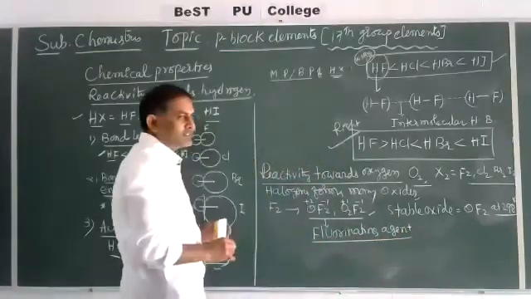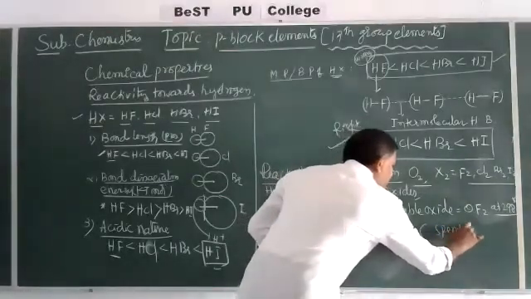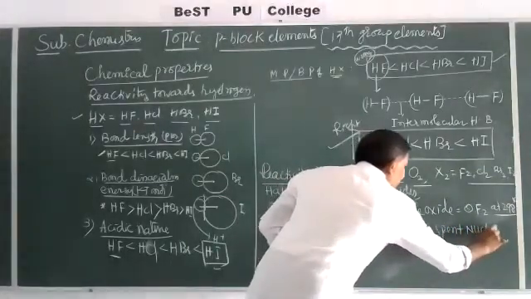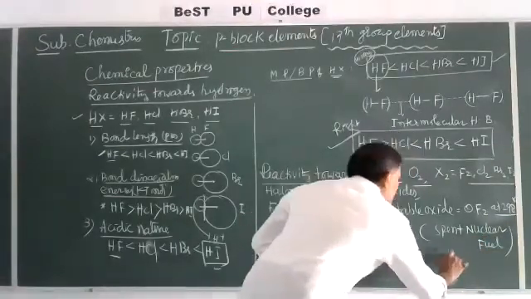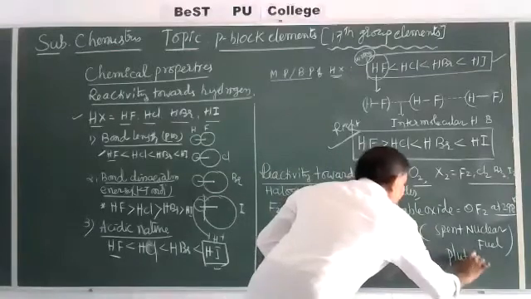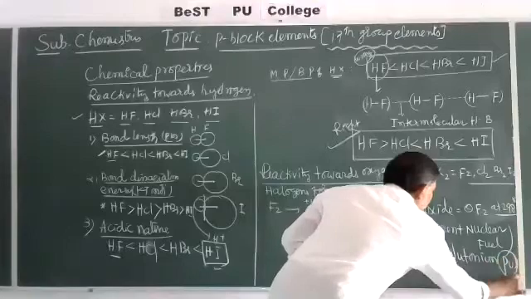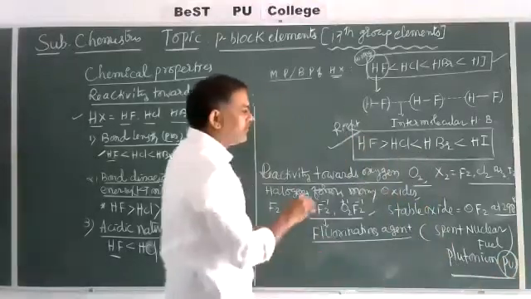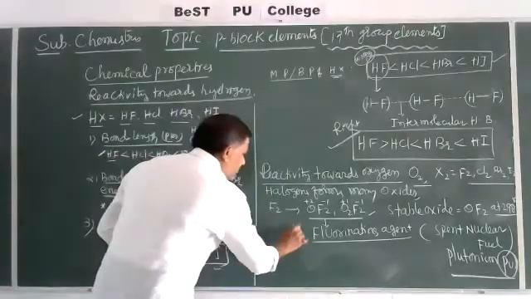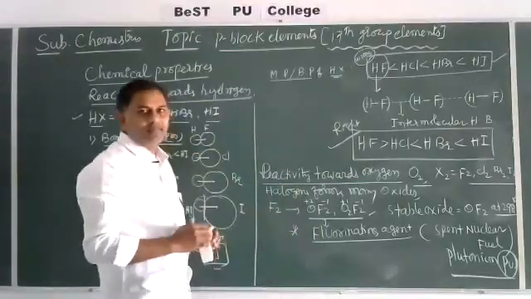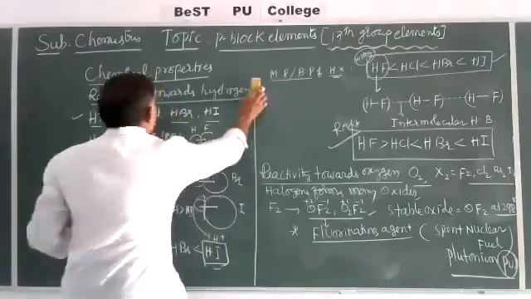Fluorinating agent means: spent nuclear fuel contains plutonium, Pu. To remove this plutonium, we can use a fluorinating agent. Very, very important point this is. Clear? How does it remove plutonium? Listen carefully.